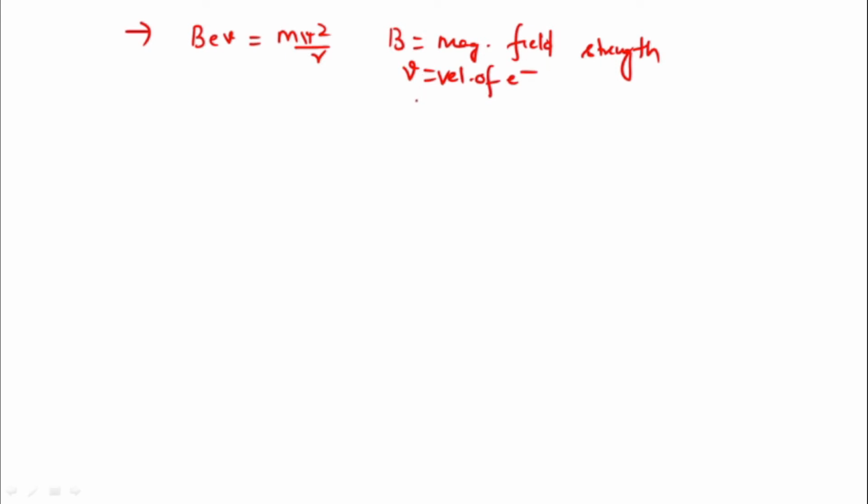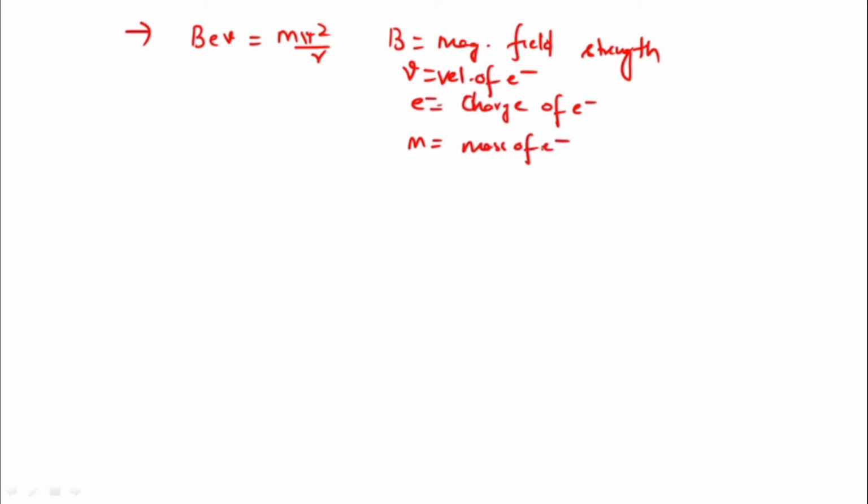BeV is equal to the centrifugal force, that is mv square by r, where B is the magnetic field strength, V is the velocity of the electron, e is the charge of the electron,